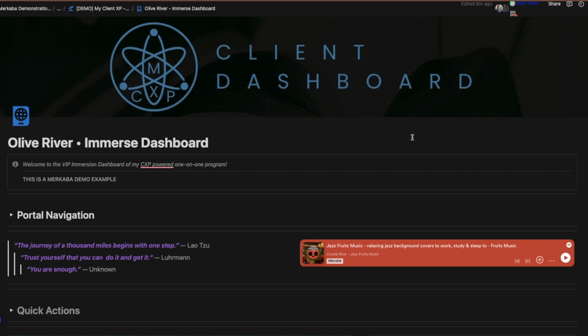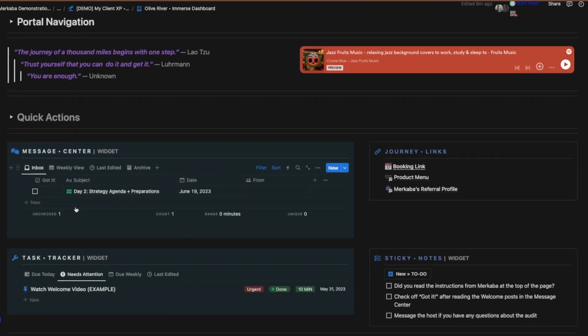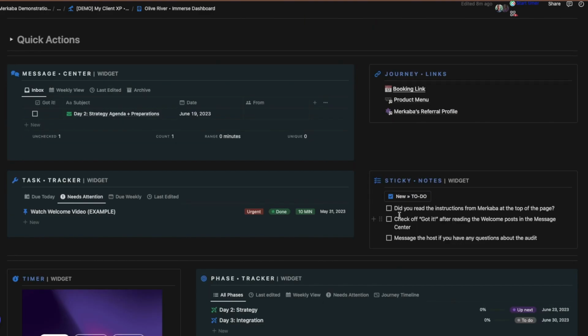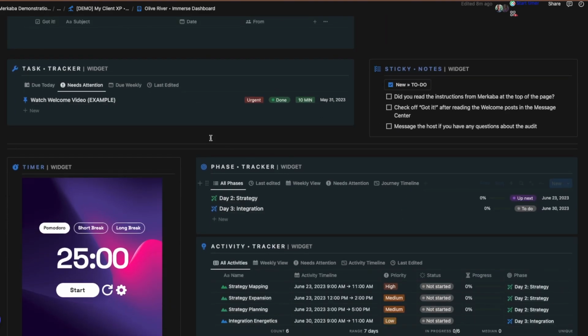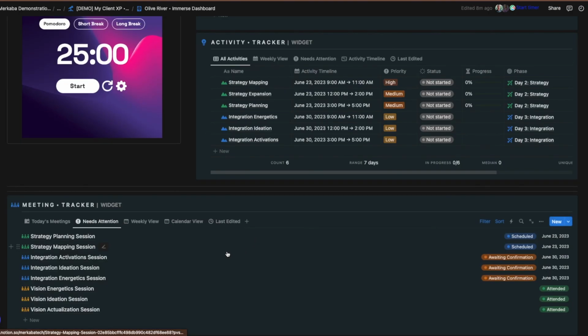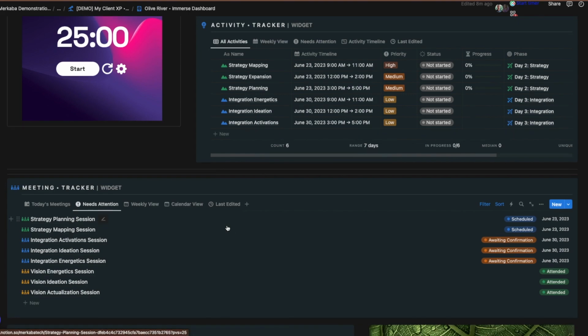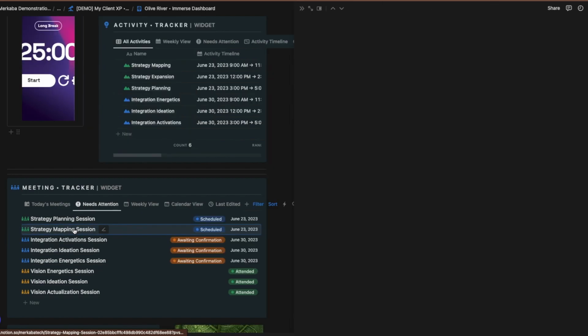And in their client dashboard, this is their world. This is where, during their experience with me as a client, they are going to be able to find everything that they need, whether it's messages, tags, links that I really need them to know. They can create their own sticky notes and see what part of the journey they're on with me, and any activities that they need to do. But the main thing I wanted to show you is, say for instance, they wanted to go back to a meeting from 2 weeks ago and just review it to see what's going on. Like, what did we talk about? What happened in that meeting, right?